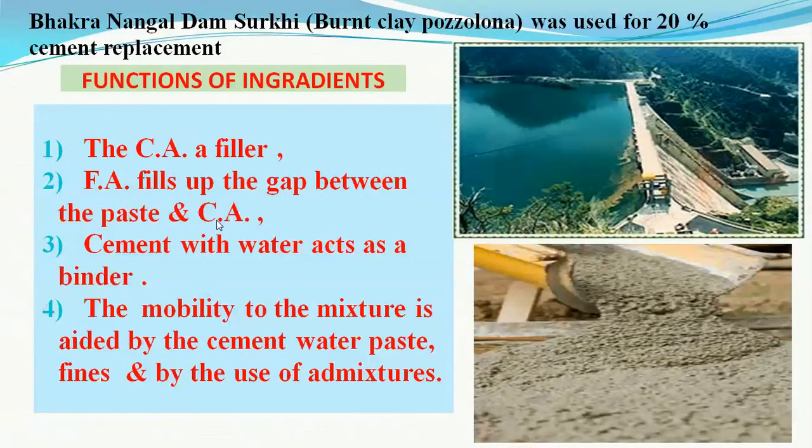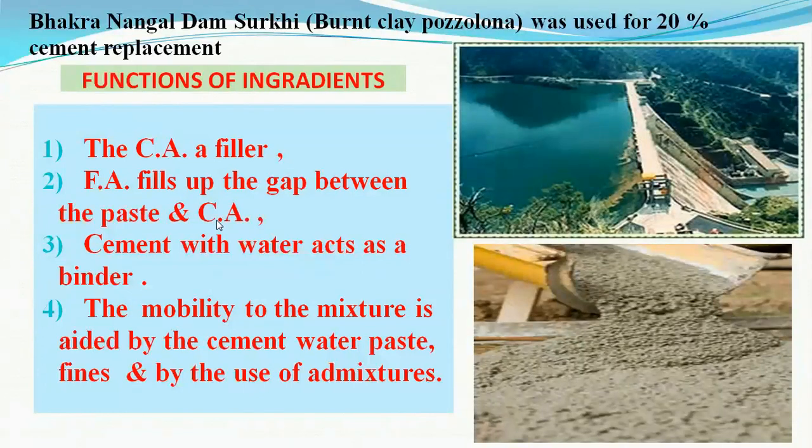It fills the voids in coarse and fine aggregate, as well as acts as a binder. It binds all these coarse and fine aggregates. As the cement sets or hardens, it makes this mass into a solid, impervious rock.